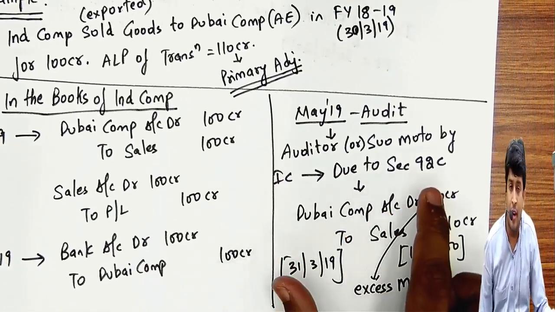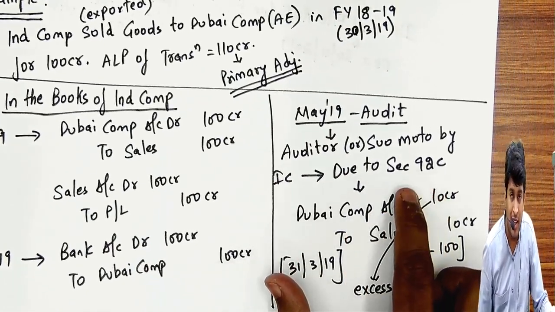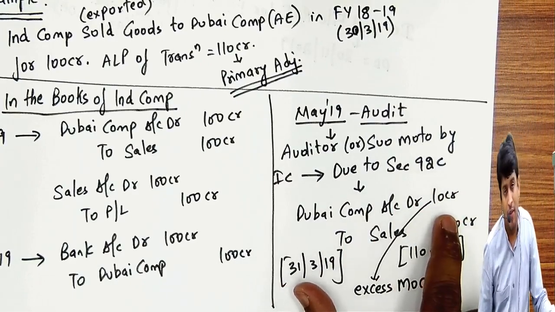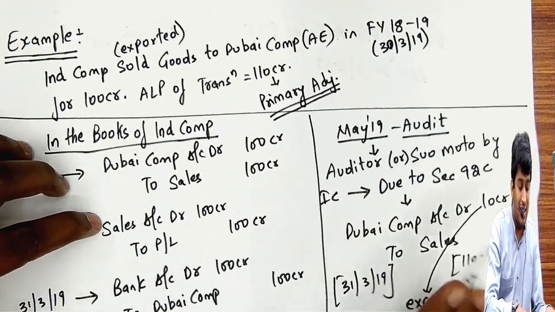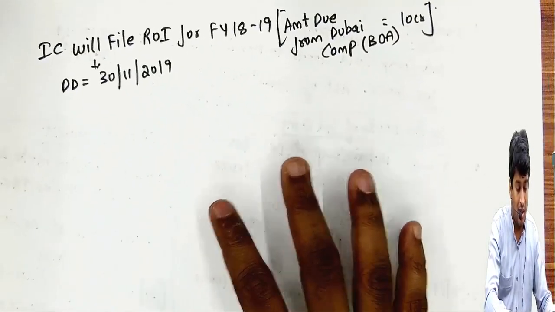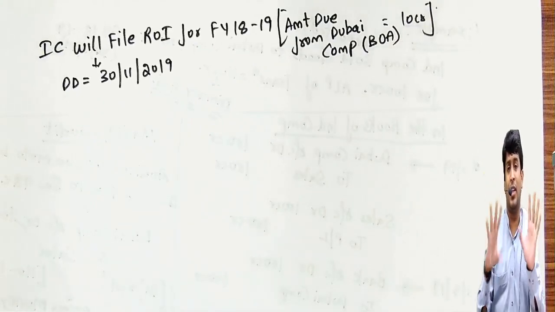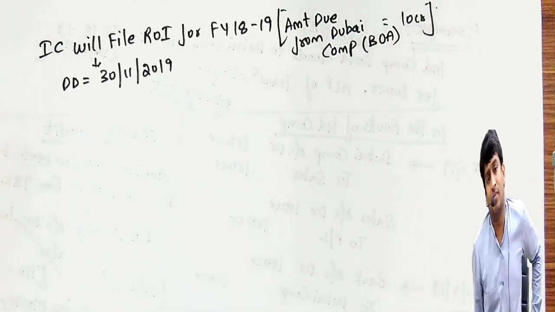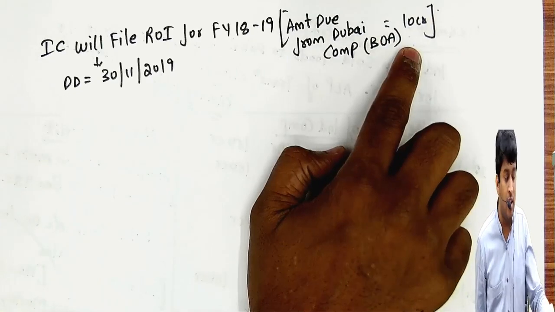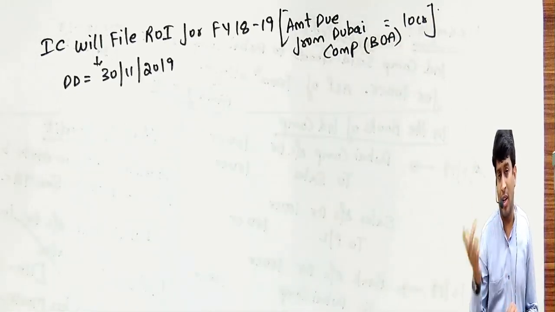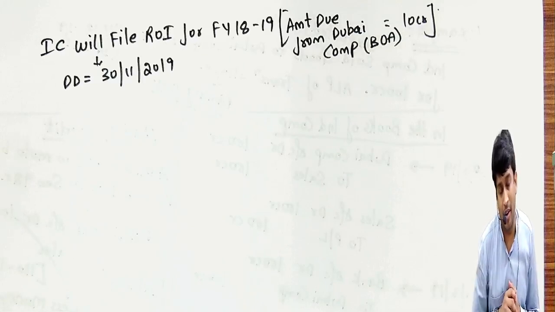Again, when the auditor told us the arm's length price is 110, we revised the entry, still the balance is 10 crores from the Dubai company, and the section says receive the 10 crores from the Dubai company within 90 days. If you receive this 10 crores within 90 days, this section will not apply, and if you do not receive this 10 crores within 90 days, then I'll tell you what will happen.